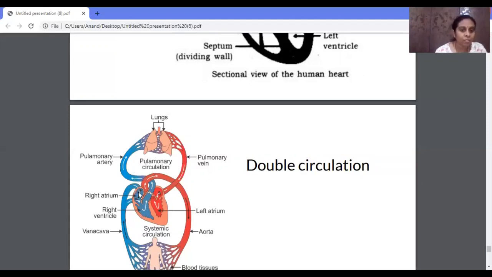During the pulmonary circulation, what happened? Deoxygenated blood from the right atrium goes to the right ventricle. From the right ventricle, through the pulmonary arteries, it reaches the lungs.